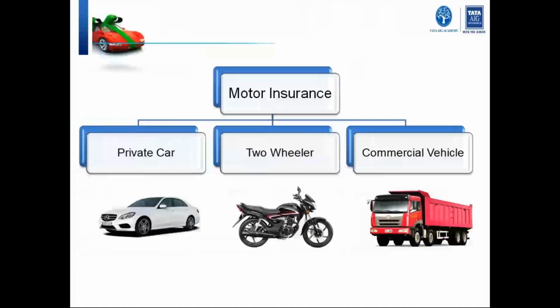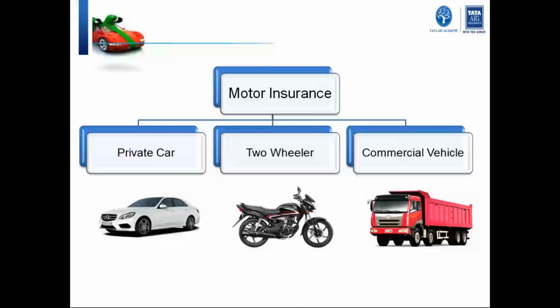Now, coming to motor insurance classification. This classification is not done by private companies or by Tata AIG, but is basically done by the Indian Motor Tariff. Motor insurance is basically divided into three segments.